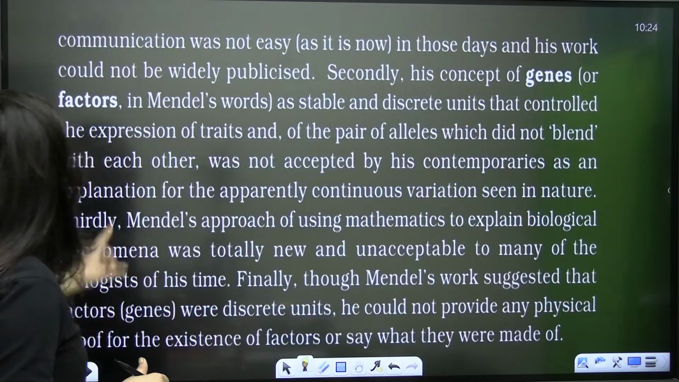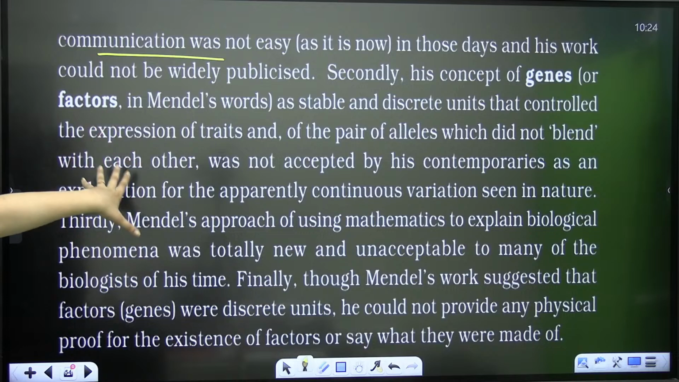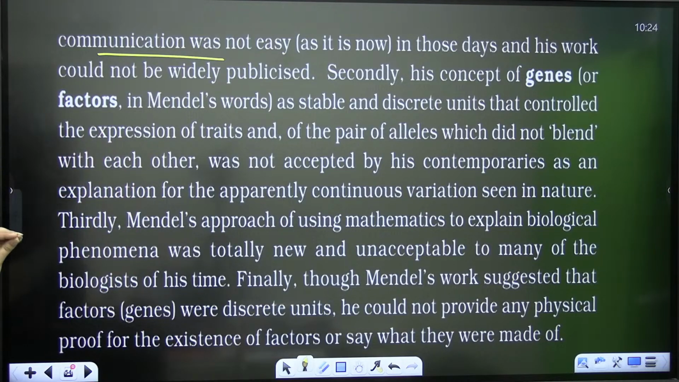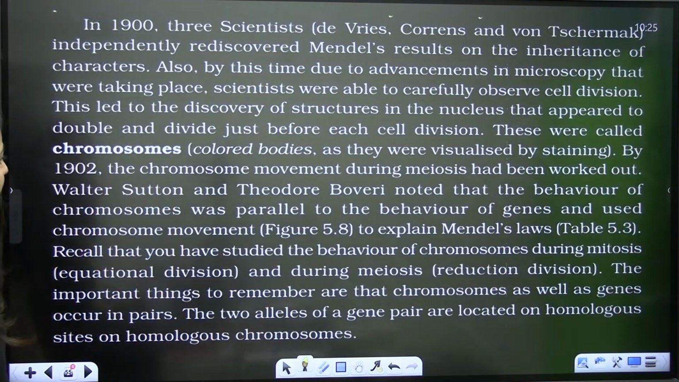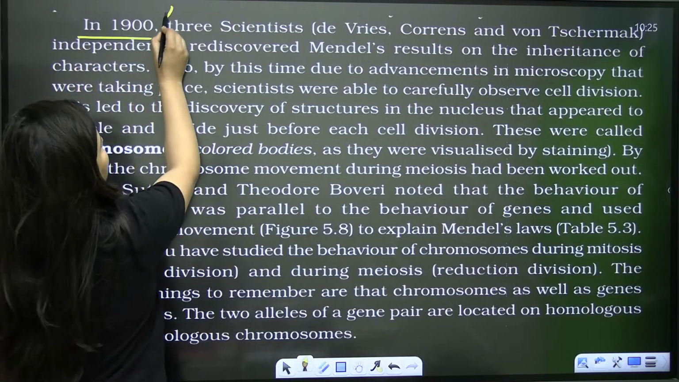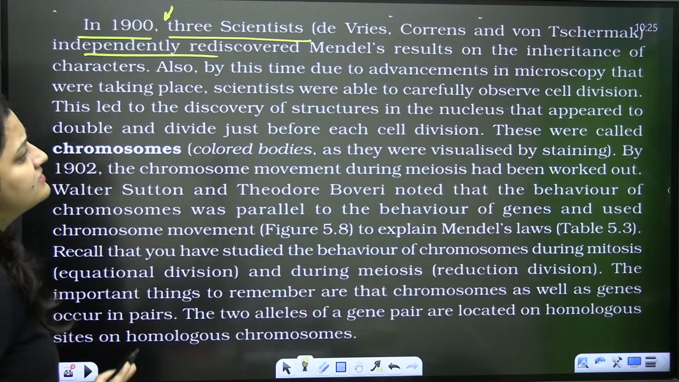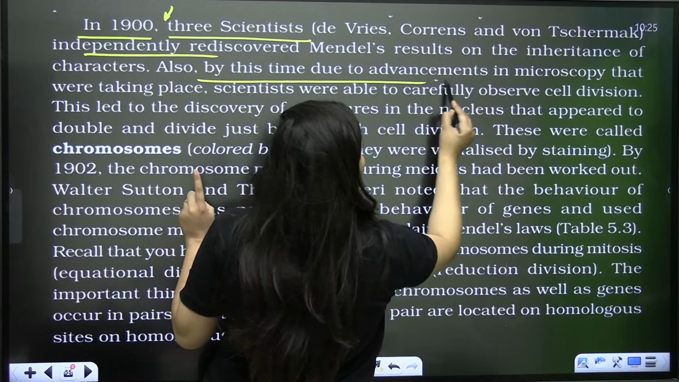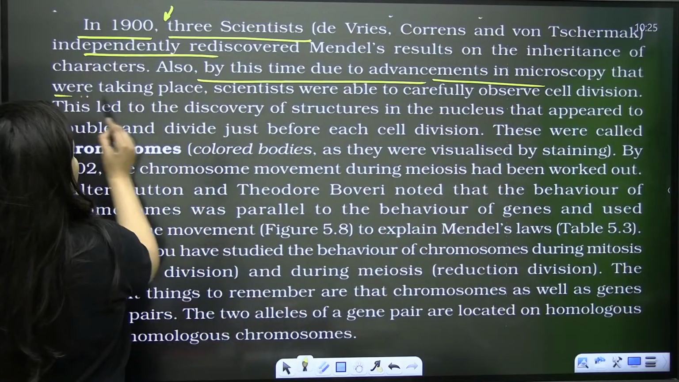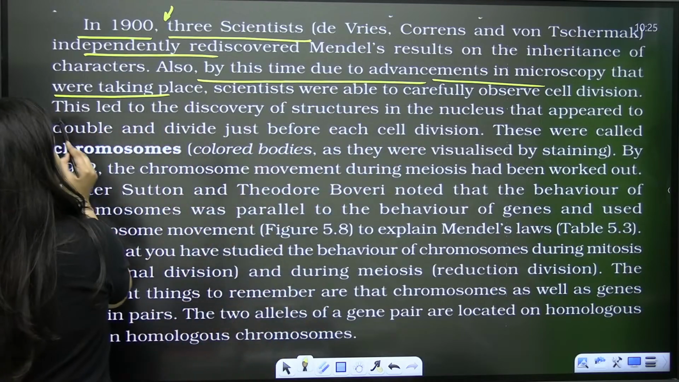At that time, as I told you, communication was not easy. This is what we have already covered and discussed, that's why Mendel didn't get recognition for his work. Now just look at it. In 1900, 3 scientists independently rediscovered Mendel's results. And as I said, by this time, due to advancement in microscopy, scientists were able to carefully observe cell division.